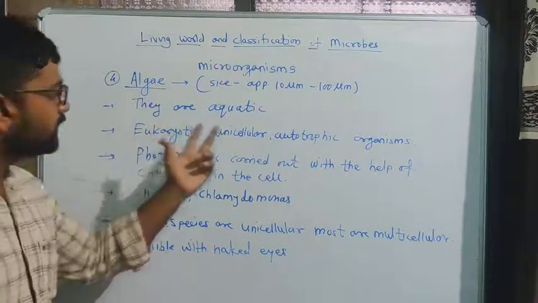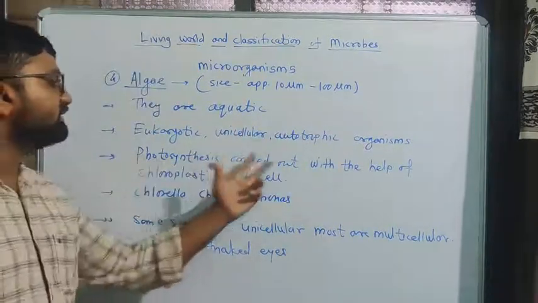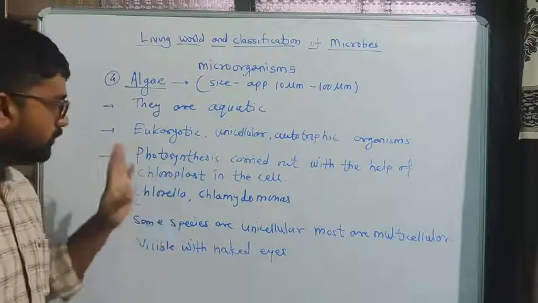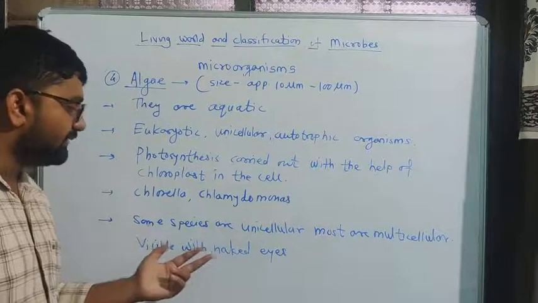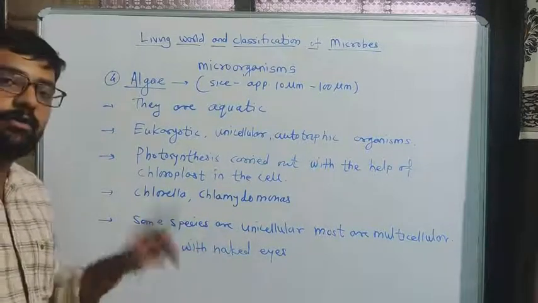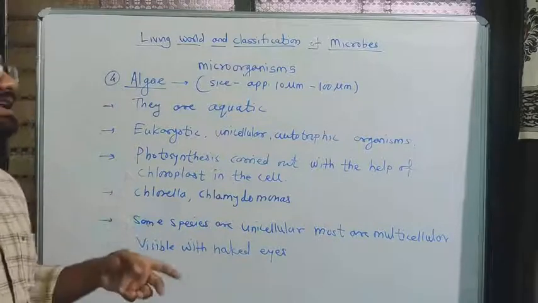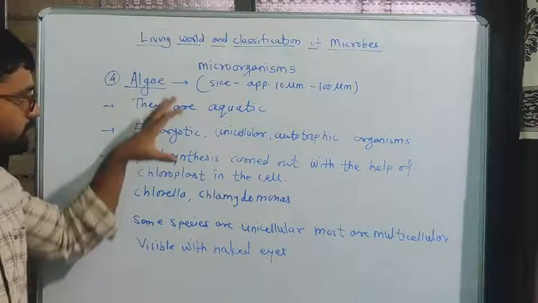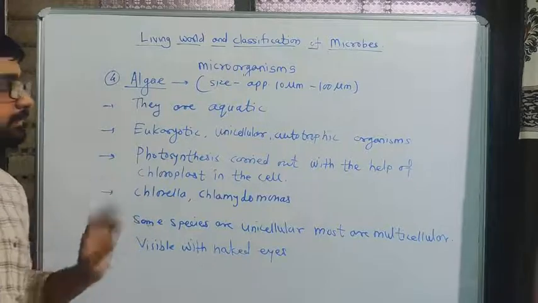Then eukaryotic unicellular autotrophic organisms. Photosynthesis is carried out with the help of chloroplast in the cell. Okay, then chlorella, Chlamydomonas are the examples, and some species are unicellular but most are multicellular and we can very easily see them with our naked eyes. Okay, so these are the characteristics of algae.